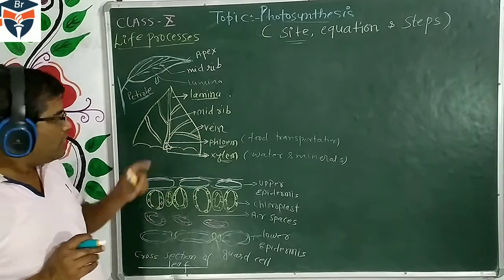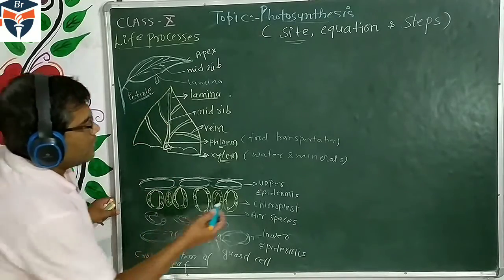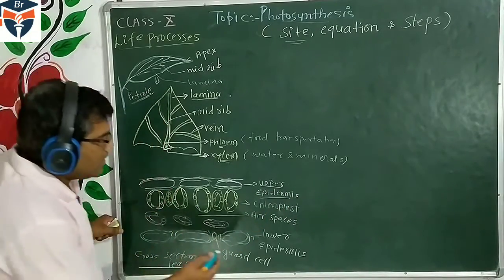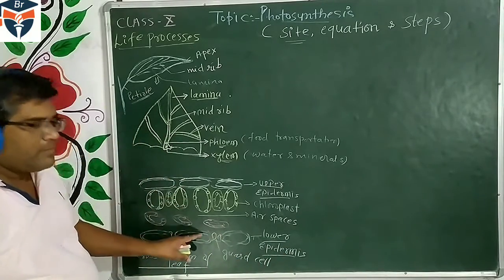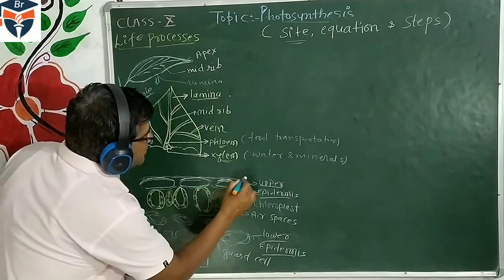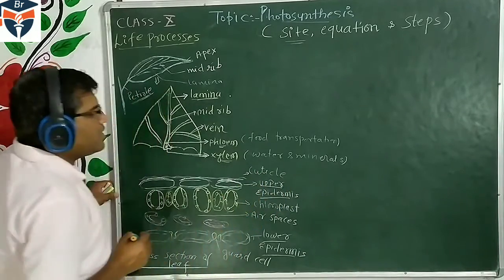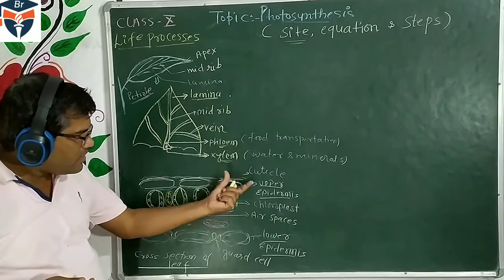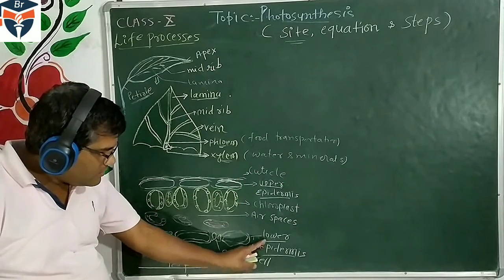But if we cut one more TS section of the leaf, we will see that the upper surface of the leaf is called the upper epidermis, and the lower surface of the leaf is called the lower epidermis. On the upper epidermis there is the cuticle. Cuticle is the outermost waxy layer above the upper epidermis. Epidermis is the upper layer, and the lower layer is called the lower epidermis.